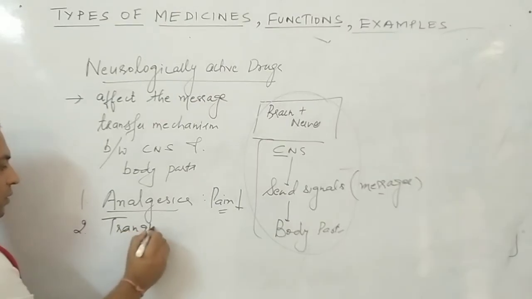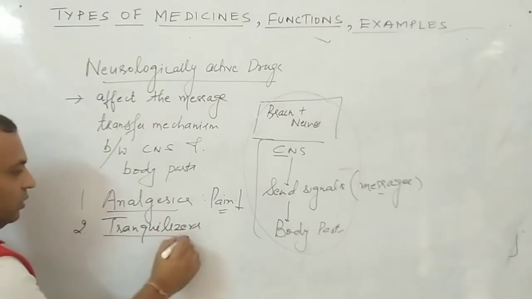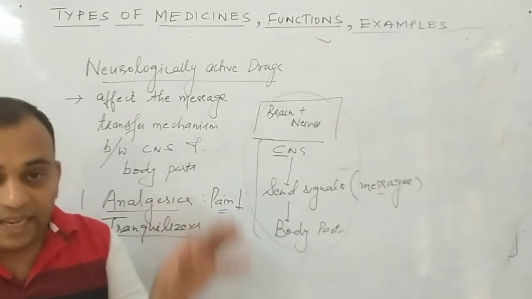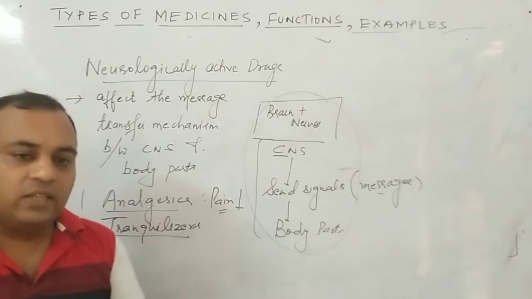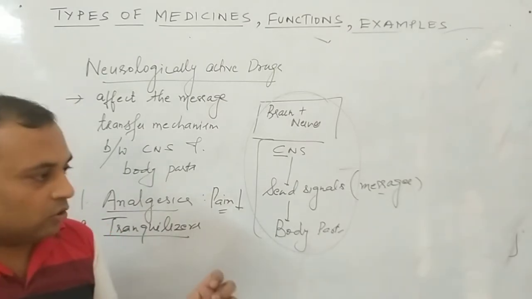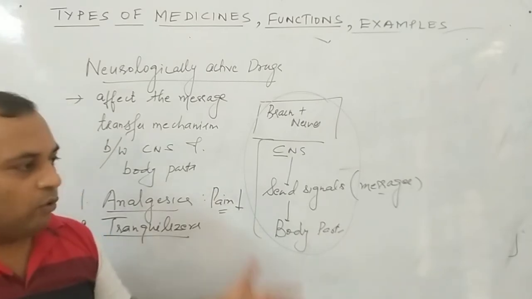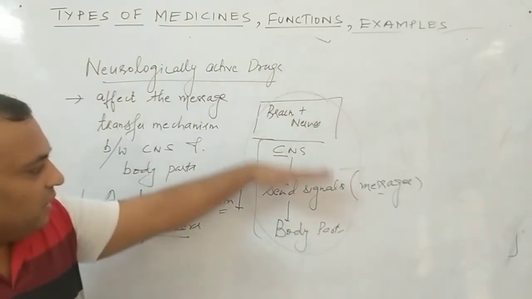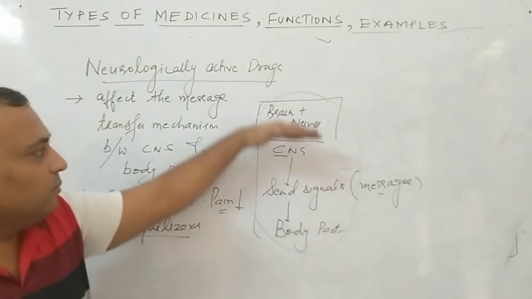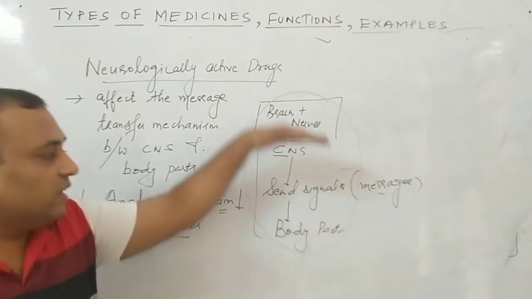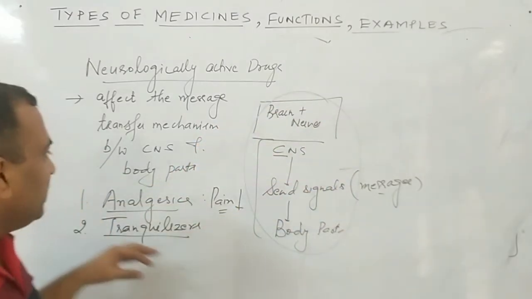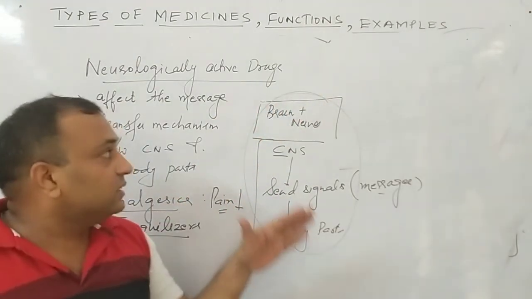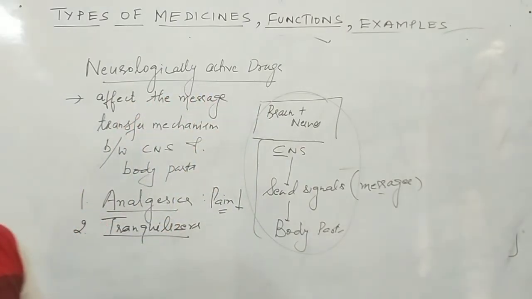Second, tranquilizers. Again, tranquilizers do the same thing. They also affect this mechanism, due to which the body becomes highly inactive. During stress, what happens? Our body activity sometimes increases so fast, then the doctor will give a tranquilizer injection, and our body feels very passive. So the injection simply affects this message transfer mechanism between the brain and the body, or reduces the mechanism. So all these types of medicines which affect the message transfer mechanism between the central nervous system and the body are said to be neurologically active drugs. Clear to all of you?